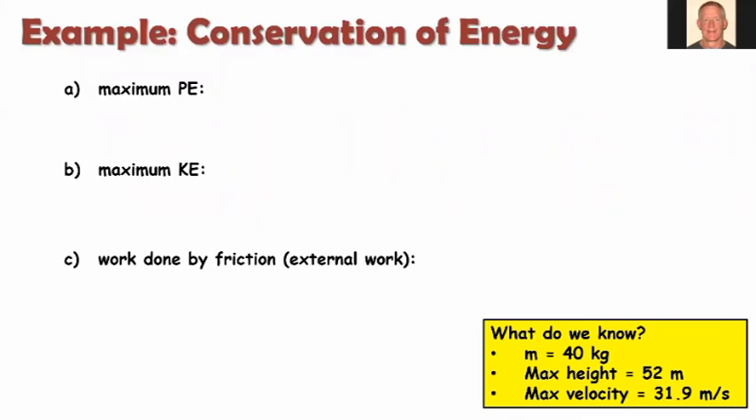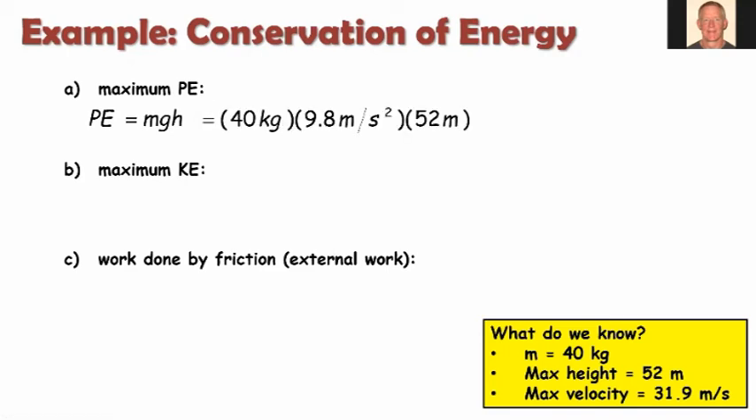First, maximum potential energy. So we know the equation for that is mass times the acceleration due to gravity times the height. Okay, so let's plug in our numbers here. We have 40 kilograms for our mass. We're going to use 9.8 in this case for acceleration due to gravity. And we know the top of the hill was 52 meters high. So we multiply all those together and we get about 20,000, a little more than 20,000 joules worth of potential energy.